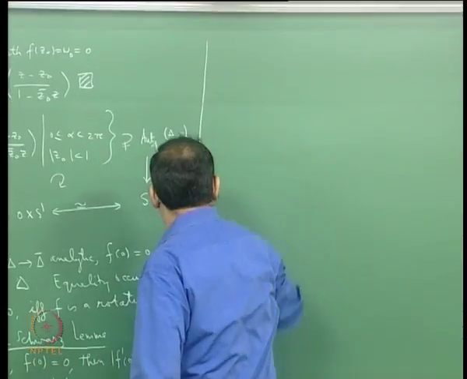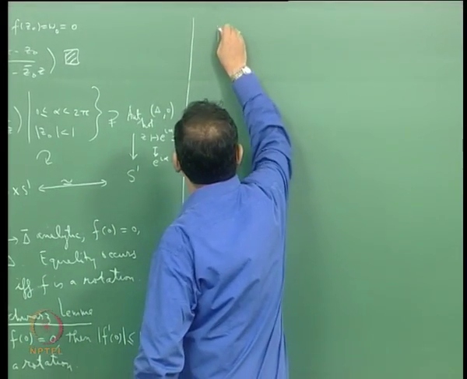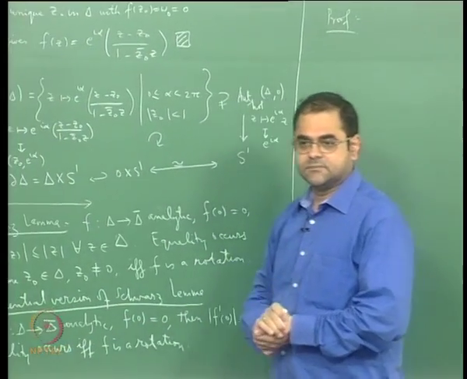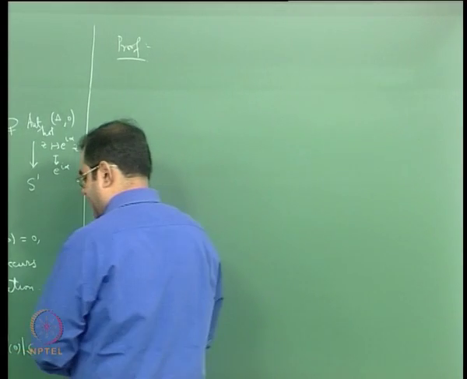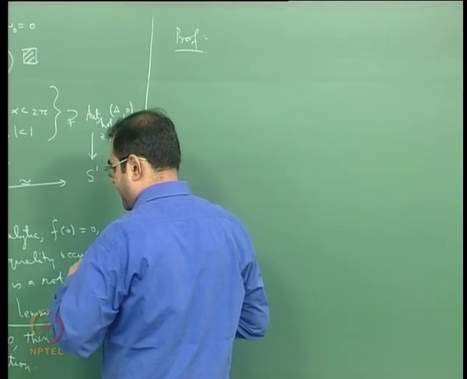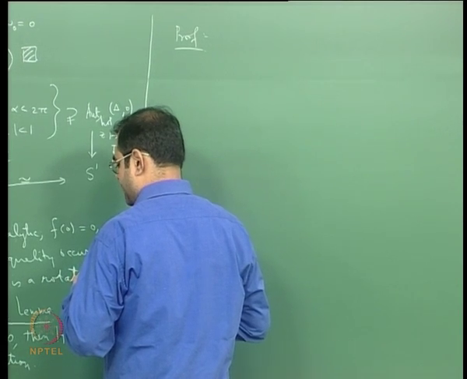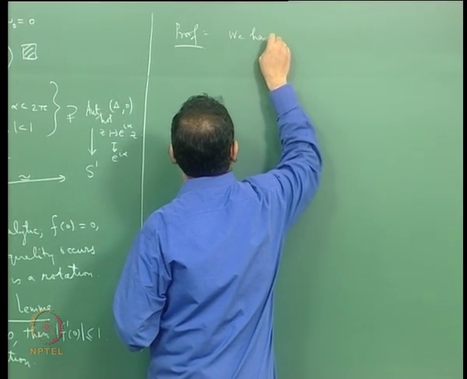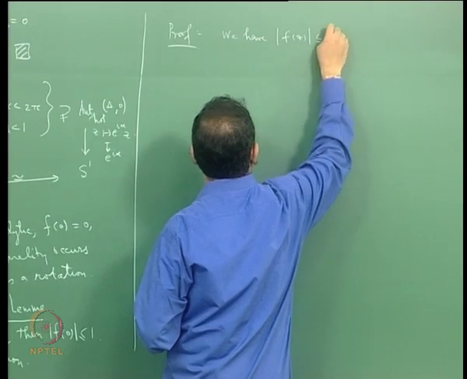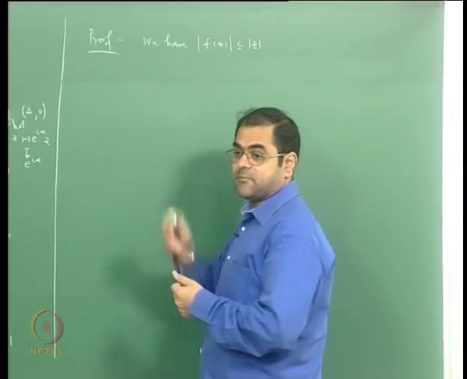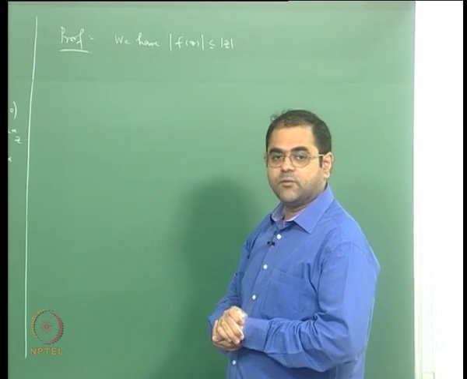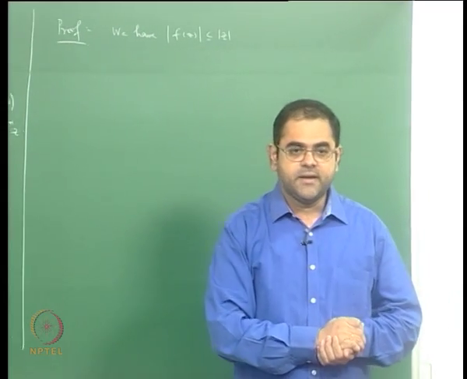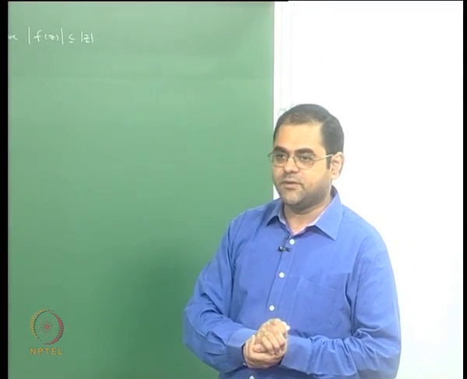Now, what is the proof of the differential version? You can get the proof of the differential version from the original version. So you see, we have mod f of z is less than or equal to mod z. This is already there by Schwarz's lemma. So what you do is, for z not equal to 0, you divide and take a limit and you will get this, because after all, the limit as z tends to 0 of f of z by z is just f dash of 0, because f of 0 equals 0.